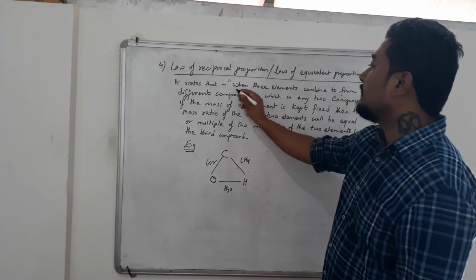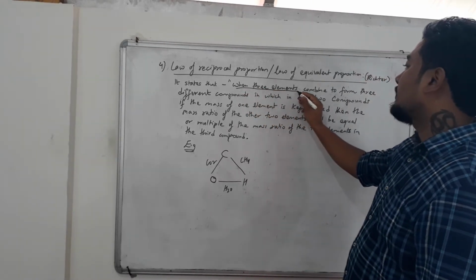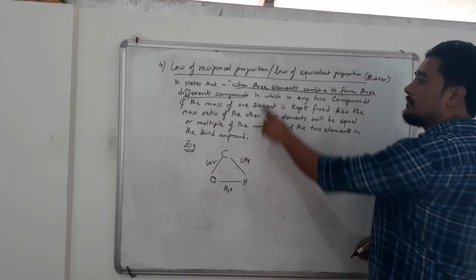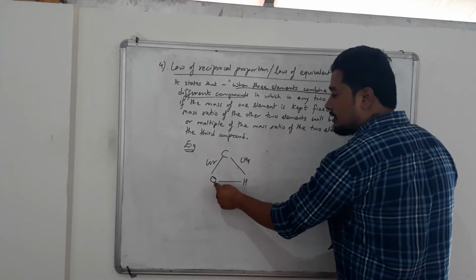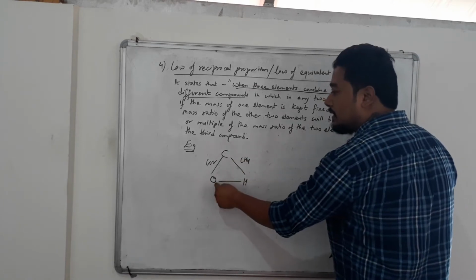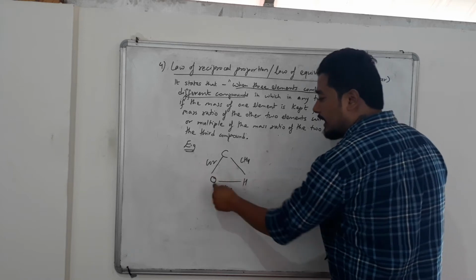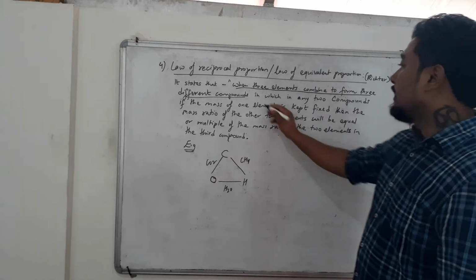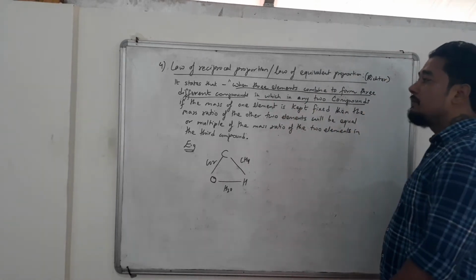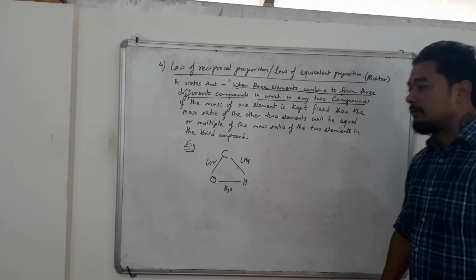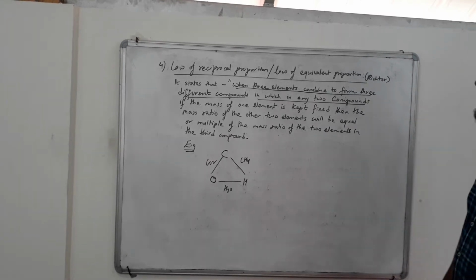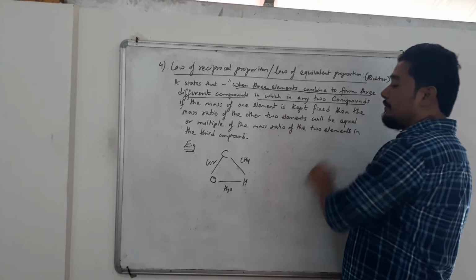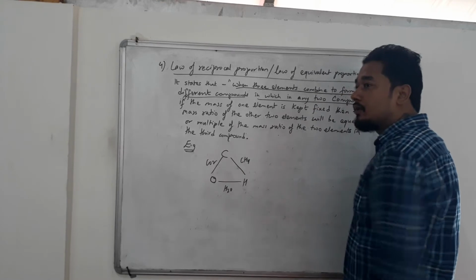So see the first line here: when three elements combine to form three different compounds. I hope you understood the line. Three different elements are combining to form three different compounds. In any two compounds, choose the two compounds randomly. You can choose any two compounds from these three compounds randomly, students.